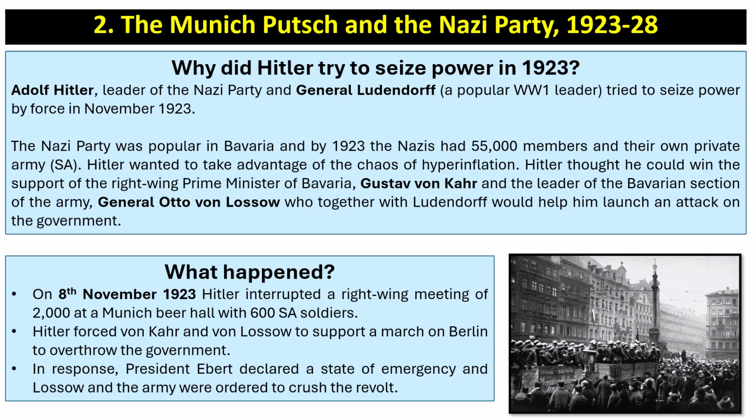Now, Hitler wanted to take advantage of the chaos of hyperinflation, and he thought he could win the support of the right-wing Prime Minister of Bavaria, Gustav von Kahr, and the leader of the Bavarian section of the army, General Otto von Lossow, who together with Ludendorff would help him launch an attack